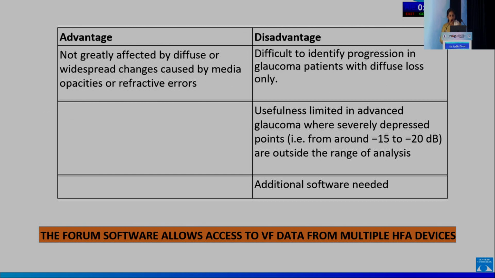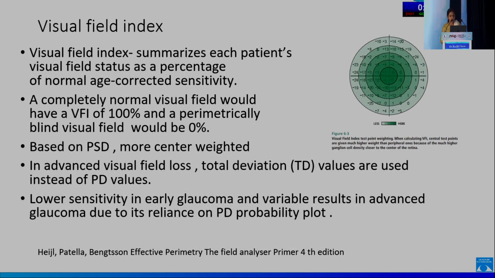The advantages of the GPA: it is not greatly affected by media opacities and refractive errors. The disadvantage being that it is difficult to identify progression in patients of glaucoma with diffuse loss, and its usefulness is also limited in advanced glaucoma when it's severely depressed beyond minus 15 to 20 decibels. And an additional software is of course required. The Forum CS software allows access to visual field data from multiple HFA devices.